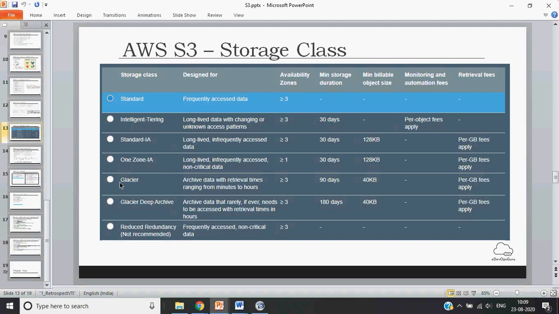And if you see here, the price also differs depending upon what kind of data it is, how many availability zones it is replicated in, and what the access time is. For example, Glacier is very cheap as compared to standard and intelligent tiering. Hopefully this storage class concept is clear. In case of any queries, let me know.